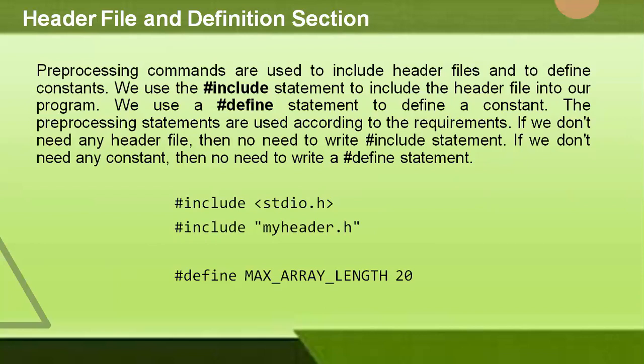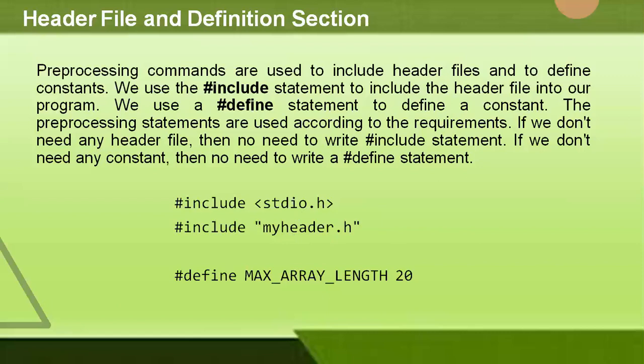Here in this particular example, if you see the first directive, it tells the C compiler to get stdio.h from the system library and add the text to the current source file. Whereas in the next line, this tells the C compiler to get myheader.h from the local directory and add the content to the current file.